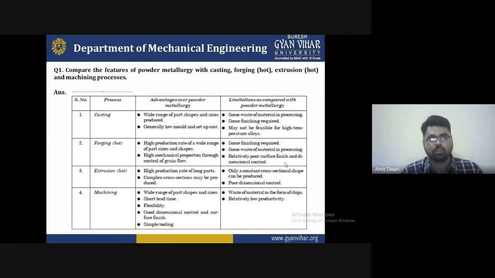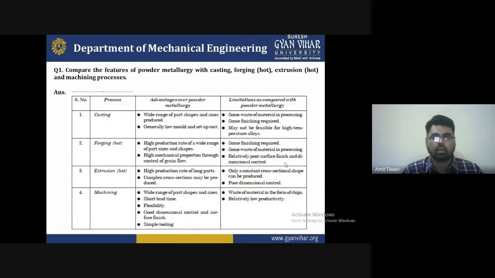So first of all, you have to clarify what type of casting you want to do. We are aware that casting is a very good process for making shapes and sizes, from simple shapes to complex ones. Now it comes to powder metallurgy. The second one is the limitations as compared with powder metallurgy. So what are some limitations of casting as compared to powder metal?